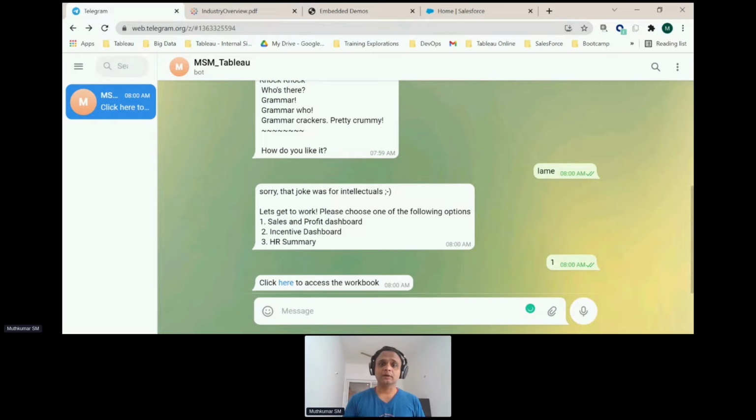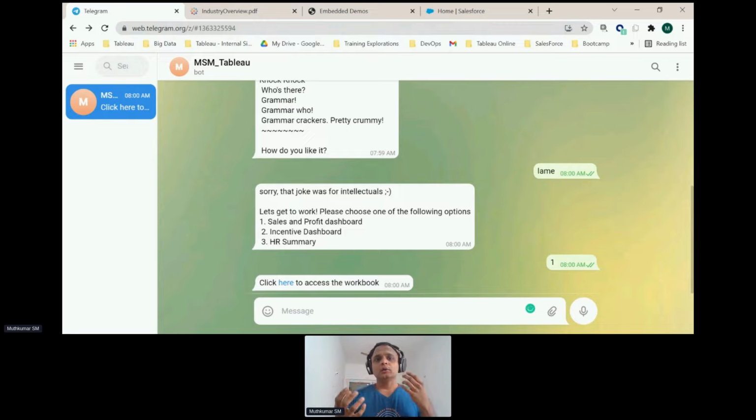So that's what happened here. It understood my intent, my mood, and then it presented me with something which can lighten up the mood, and then it slowly pushed me on to the work in terms of what I wanted to see. So this is one example of how you could leverage Tableau APIs to have real life connectivity of what you want to do, and then mix it with the work that you're supposed to do.